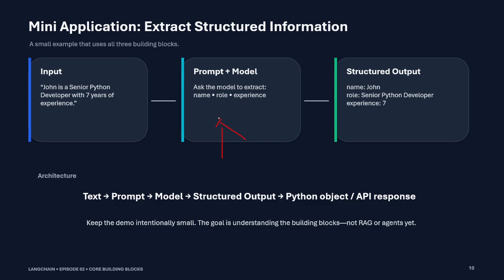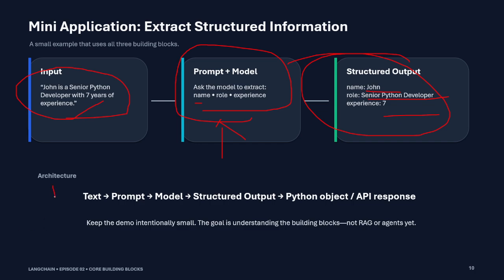Then I need to write a prompt, so I have asked the model to extract the name, role, and experience from this text line. On that basis, the model has returned: name is John, role is senior Python developer, and experience is 7 years.